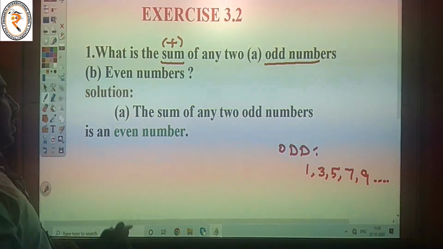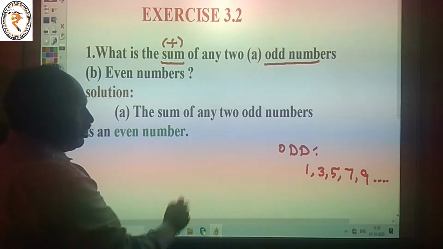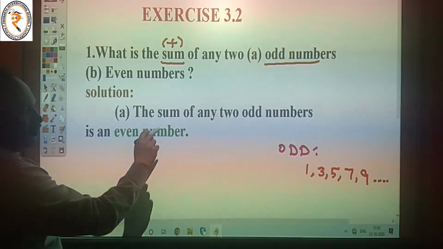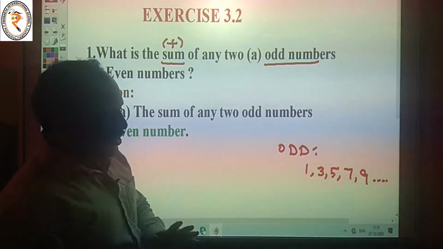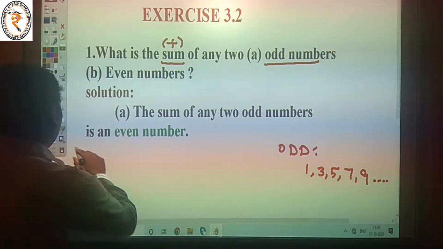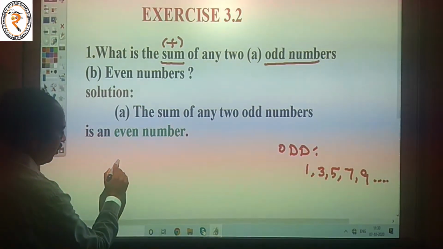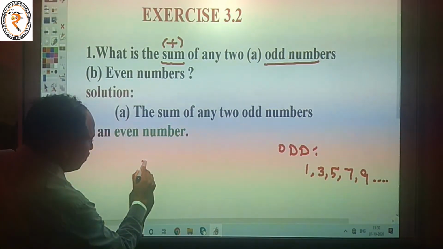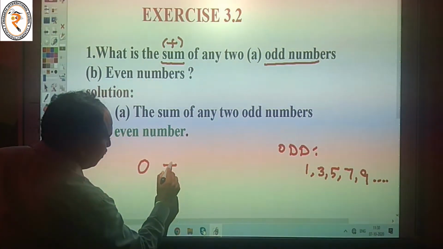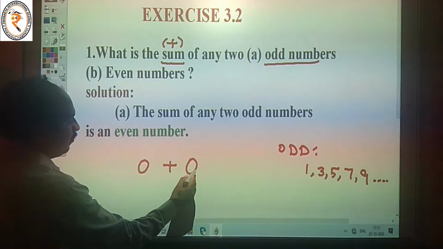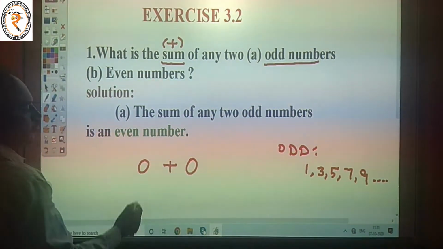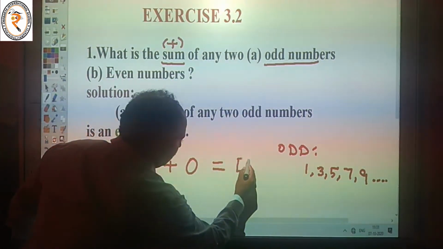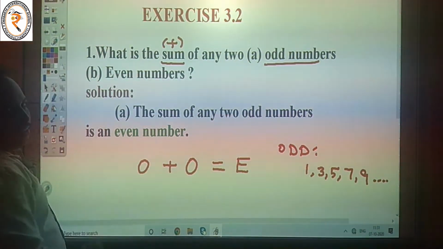Our answer is: the sum of any two odd numbers is an even number. Listen here. Sum of any two odd numbers, odd plus odd, the sum of two odd numbers is equal to an even number. Our answer is an even number.